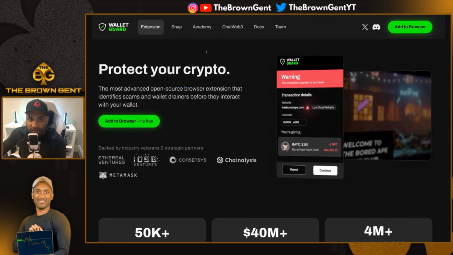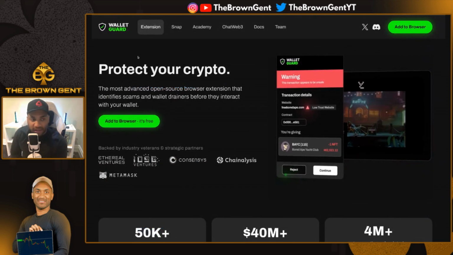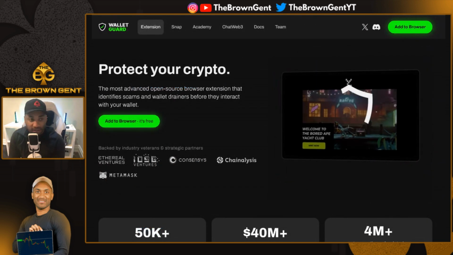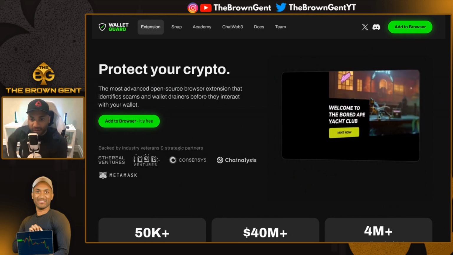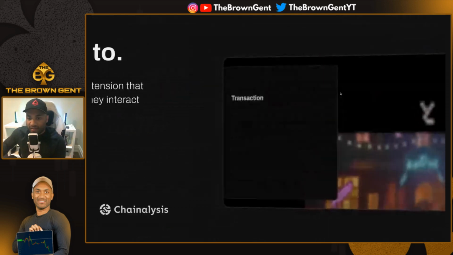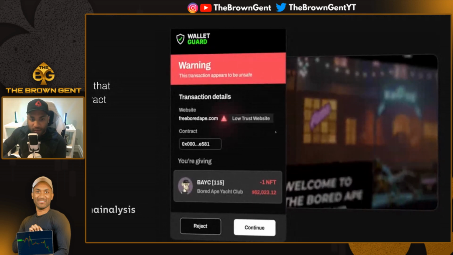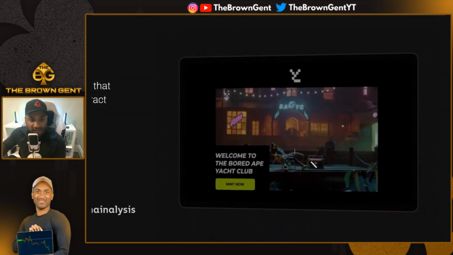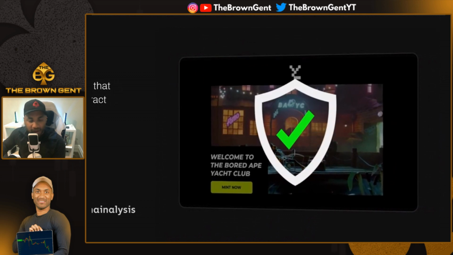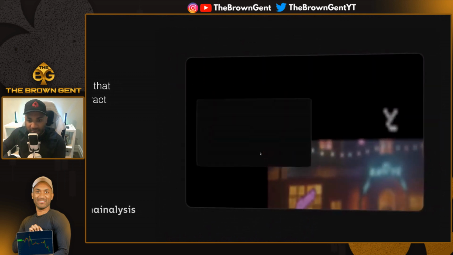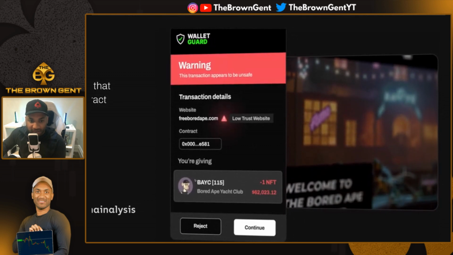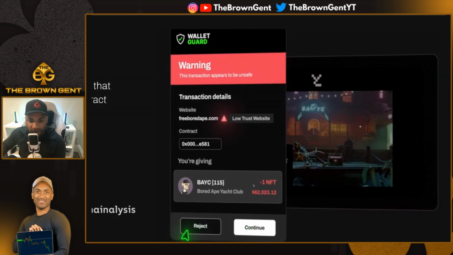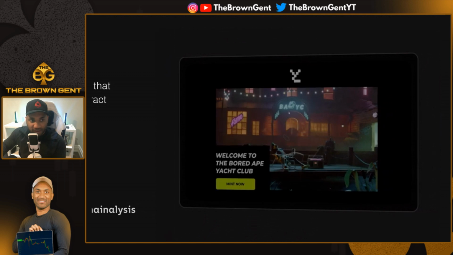My recommendation to everyone is try to get an application or some sort of browser extension that protects you. Just take a look at this little ad here, not ad, but when you go on a fake website, it'll actually pop up a warning when you try to do a transaction telling you exactly what will happen if you say yes. So you click mint now, you see here, this thing is actually trying to take away their NFT versus giving them one.